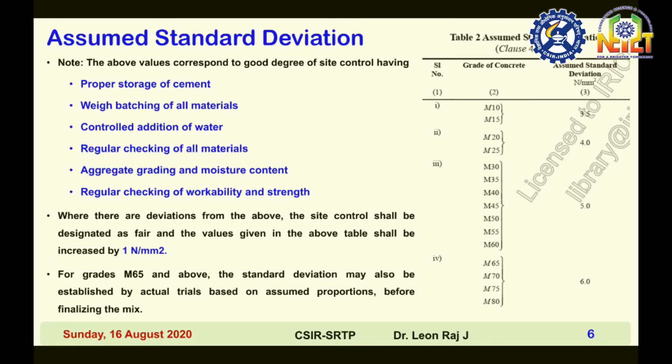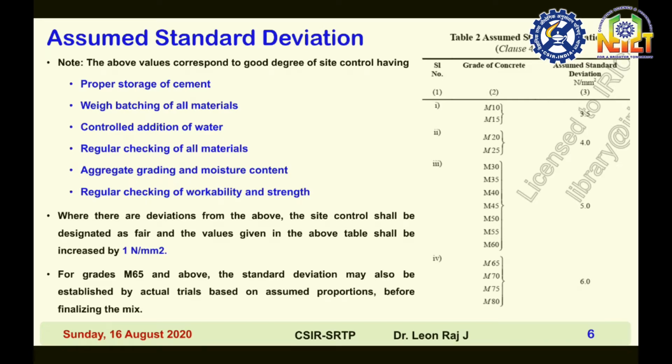What you have to do is take the cube compressive strength. That means along with the slab, or along with each batch of concreting, you have to cast a cube, then 3 cubes. Then you have to test and find the average compressive strength. At the same time, you have to check the workability also. If all these conditions are satisfied, then it belongs to good site condition.